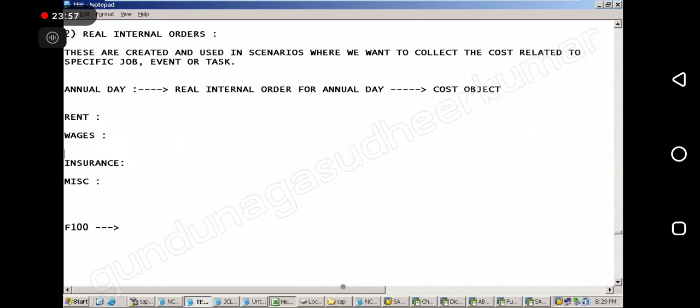You have to simulate, sir. What is simulate? To divide our charges, like the expenses, we have to divide.